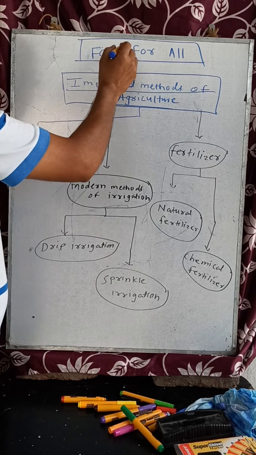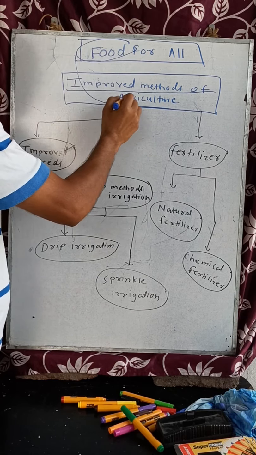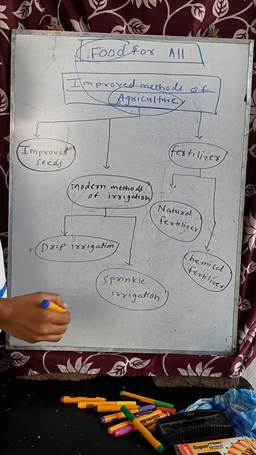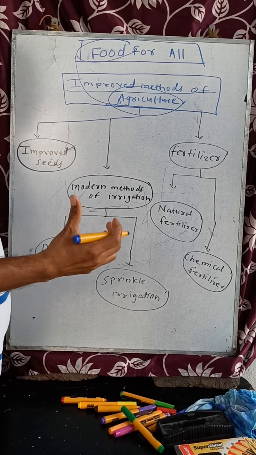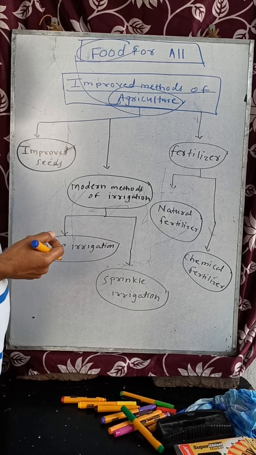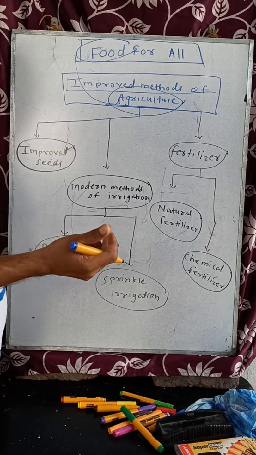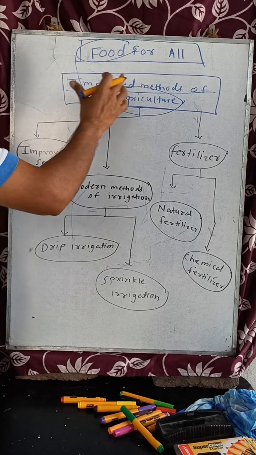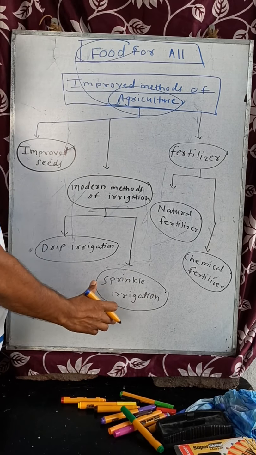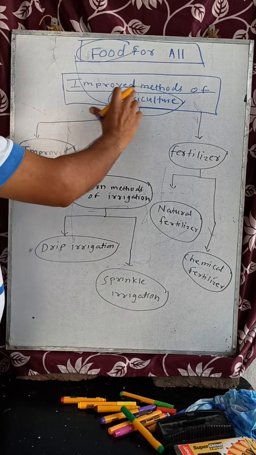Now you understood what is meant by food and what is the relation of food and agriculture. You know that we do agriculture, we do farming, for procuring food. The seeds are sown in the farm and we get food from the crops. Now, overall, this is a chapter: improved methods of agriculture.